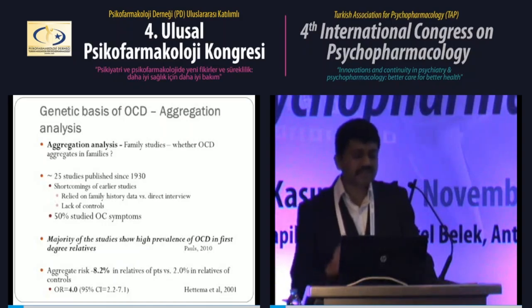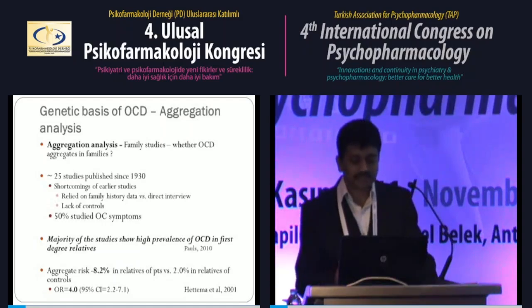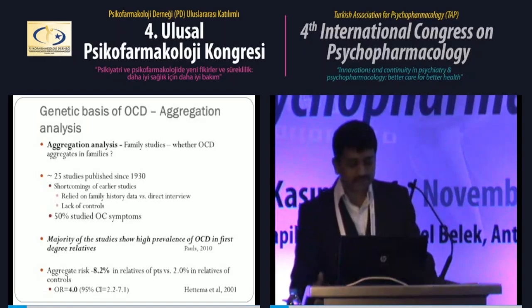Different studies have shown different prevalence rates for relatives. A meta-analysis in 2001 has shown that the relatives have 8.2% prevalence of OCD compared to 2% in controls, which is almost equivalent to the prevalence in the general population. So, to summarize, it can be said that first-degree relatives of OCD patients have a 4 times higher risk of developing OCD.